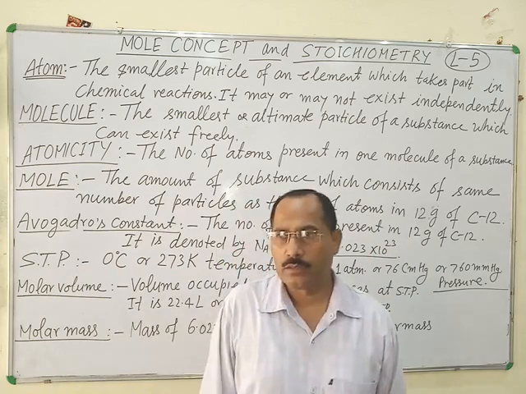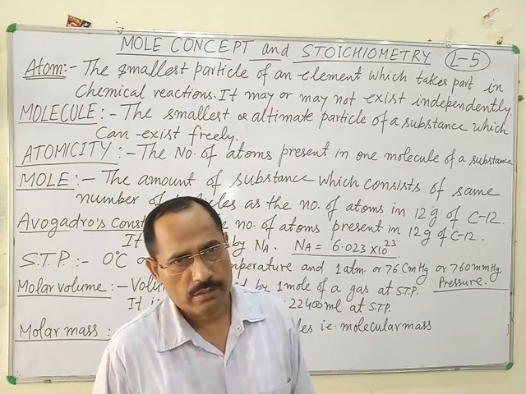C12 is the most stable isotope of carbon.